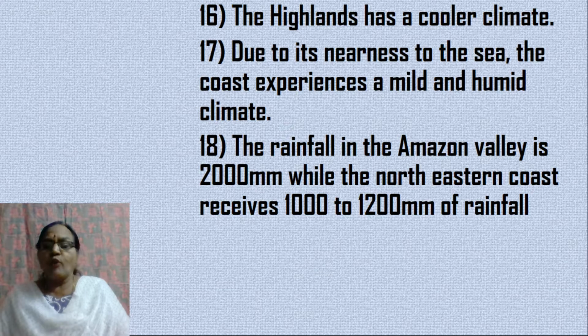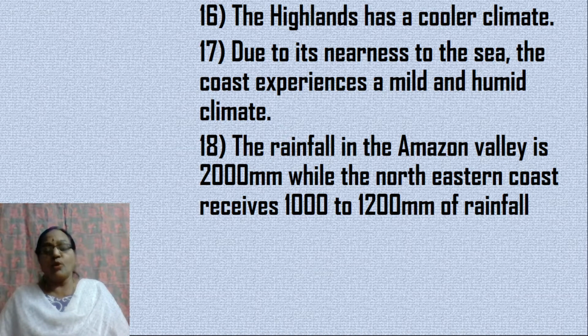So the rainfall in the Amazon Valley is 2000 millimeters, while the northeastern part receives about 1000 to 1200 millimeters of rainfall. So the amount of rainfall received in the Amazon Valley is more, and this has resulted in the formation of the rainforests, or rather the Amazon rainforest.